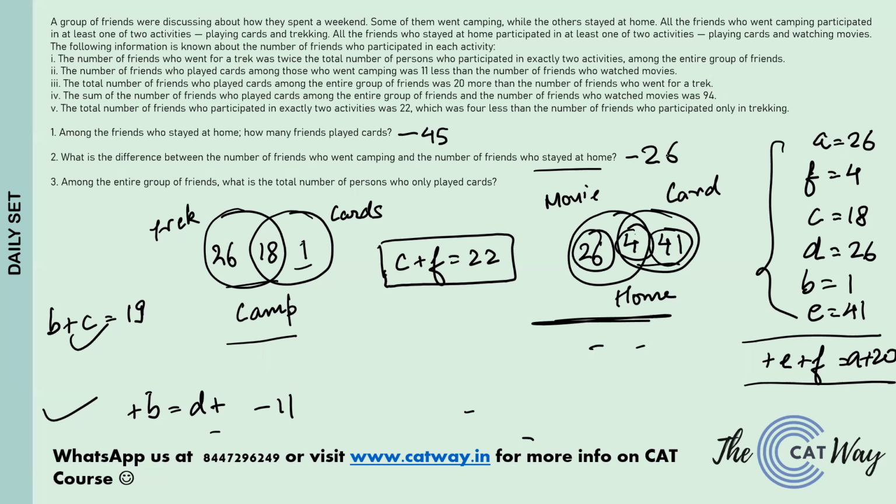Now move to the third question. Among the entire group of friends, what is the total number of persons who only played cards? Card is played by 18 plus 1 here, 19, whereas card is also played by 41 plus 4, that is 45. Okay, sorry. Only played cards it is. So only cards from here it is 1. Okay, and here it is 41. So the total number will turn out to be 42. So the correct answer for the third question is going to be 42.